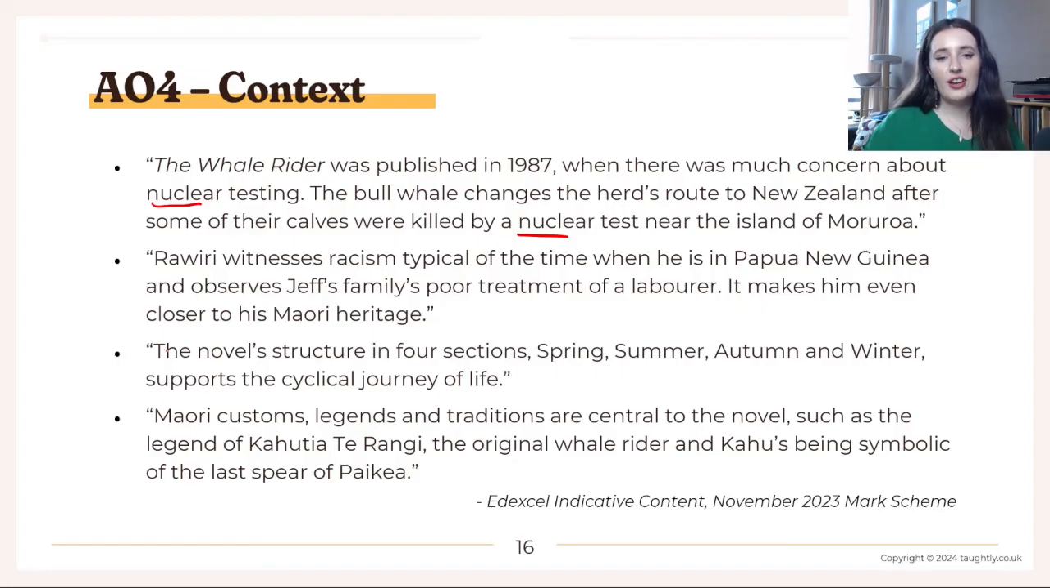The novel structure in 4 seasons, spring, summer, autumn and winter, supports the cyclical journeys of life. Structural analysis to me, but sure. Maori customs, legends and traditions are central to the novel, such as the legend of Kahutia Tarangi, the original whale rider, and Kahu being symbolic of the last spear of Paikea. So just simply saying they're very important to the novel, this is a typical Maori custom or legend or tradition, gets you some context points.